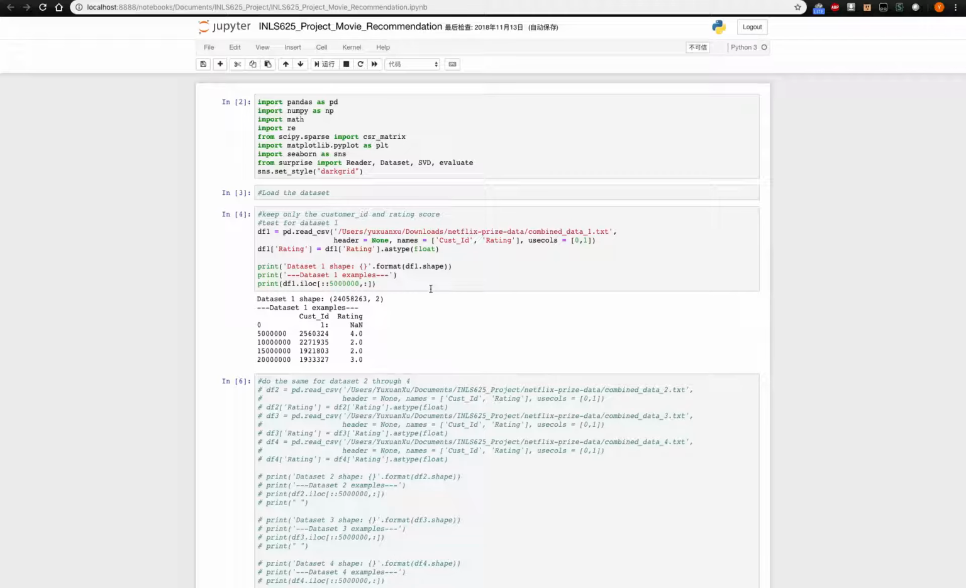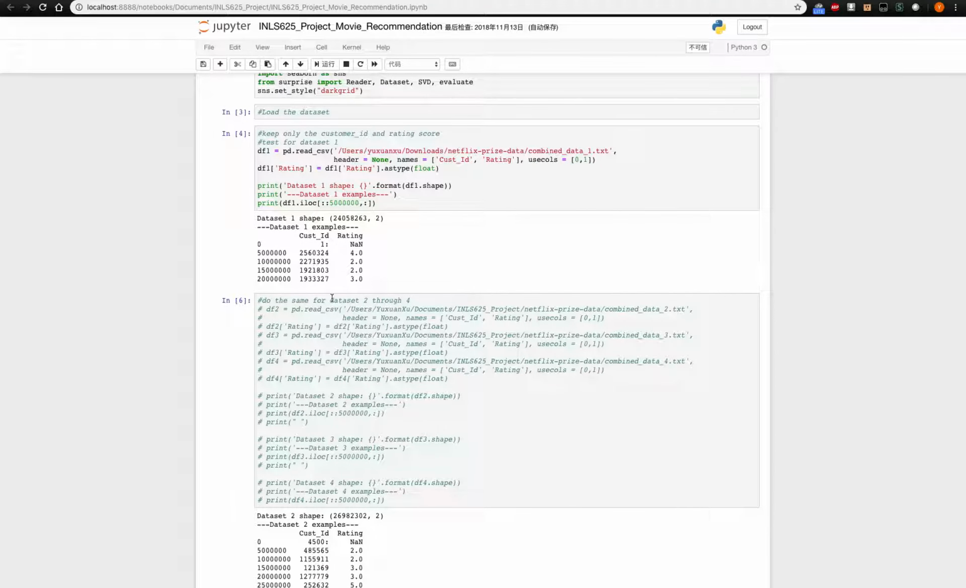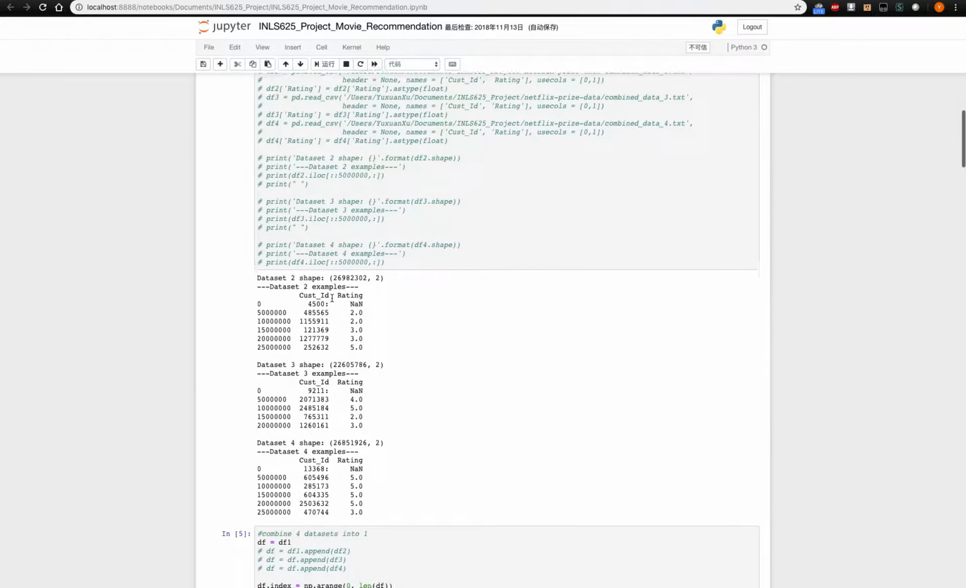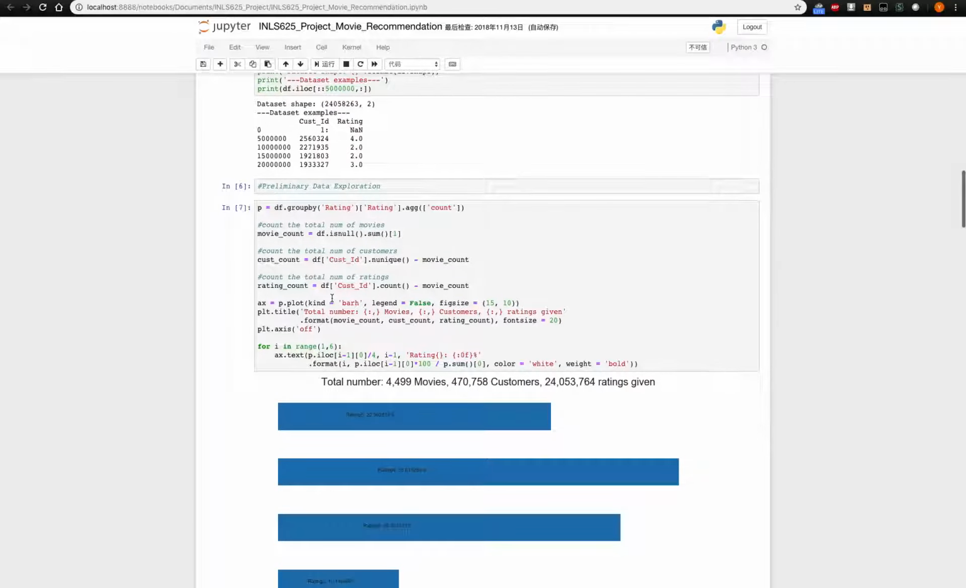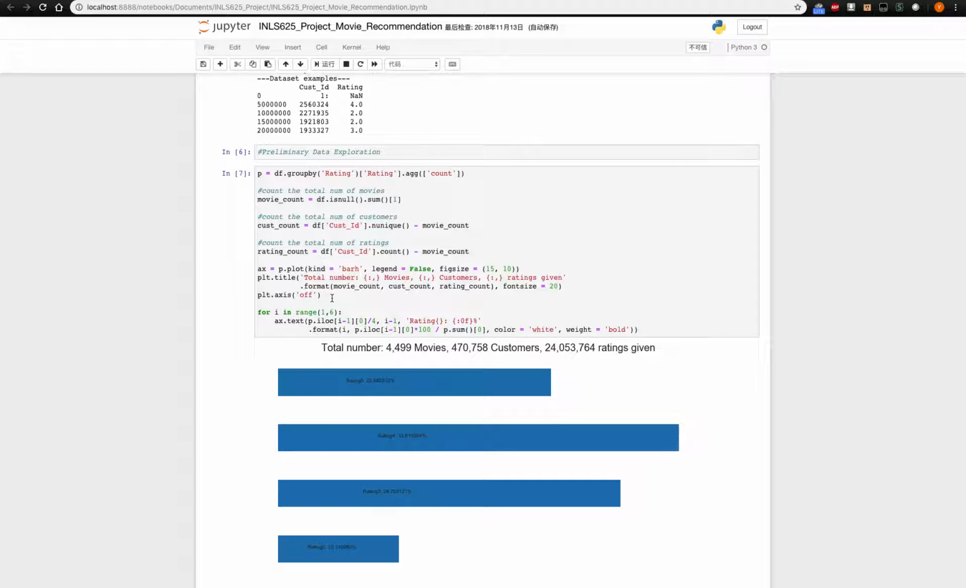First, I load one of the datasets into Jupyter and Python, and I do some preliminary data exploration of it, and then I find out the total dataset is too big, and my laptop cannot run it as a whole dataset. That's why I only use the first part of the dataset. And then I did some preliminary data exploration.